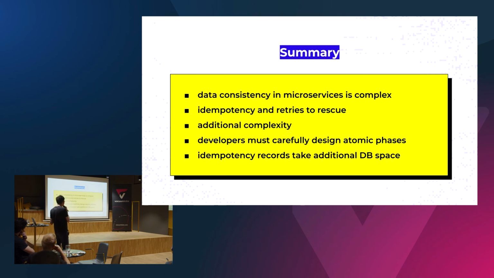So at the end, what we've hopefully learned today, data consistency in distributed systems is very complex. There are many approaches to fix it. Idempotency and retries are there to help. However, they also bring additional complexity to our business processes and our implementation, because now we have to juggle all these atomic phases inside our business logic. So in our case, we extracted this code to a library that every service can use. And of course, designing these atomic phases properly is not always easy.